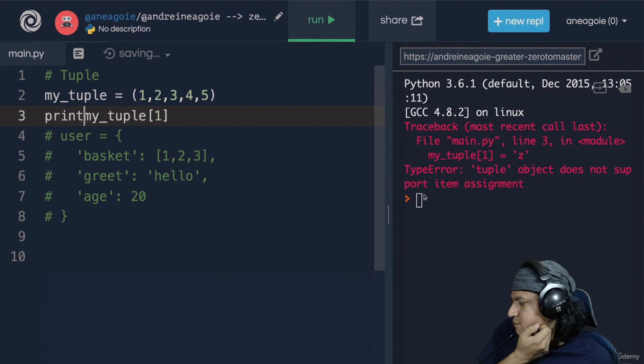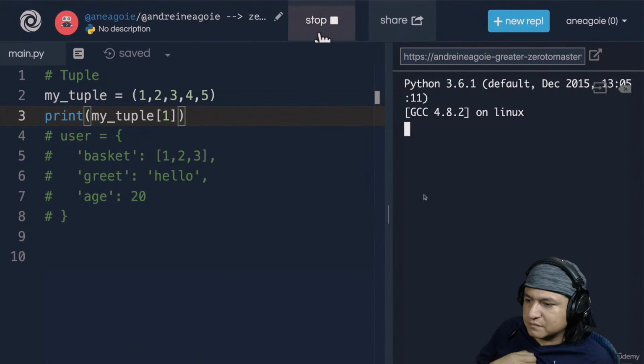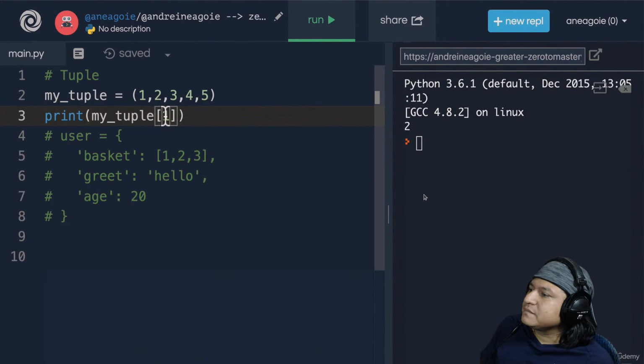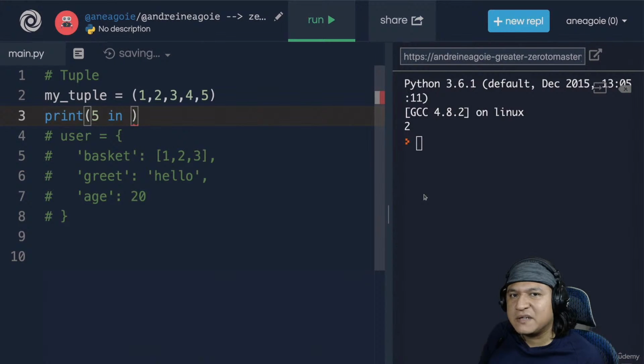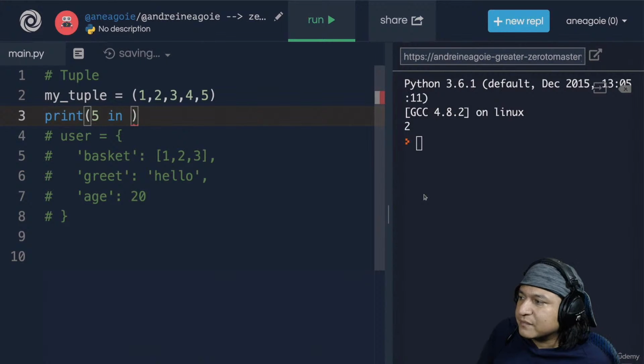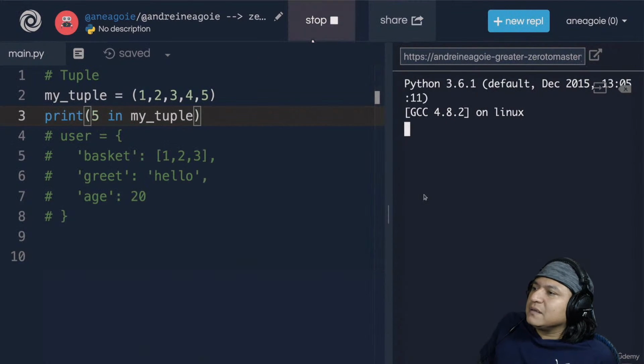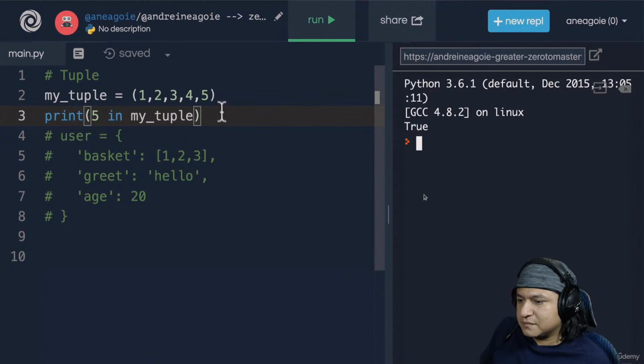What about this? Can I just print a tuple and just grab the second item on that tuple? Maybe. Well, yes, you can. Just like a list, you can access it through an index. Can I maybe check, does 5 exist in my tuple, just like we could in a list? Yes, we can. A tuple works pretty much the same as a list. The main difference is that the tuple, once created, is immutable. So whatever change you need to make, you better be prepared to create a new tuple, basically.